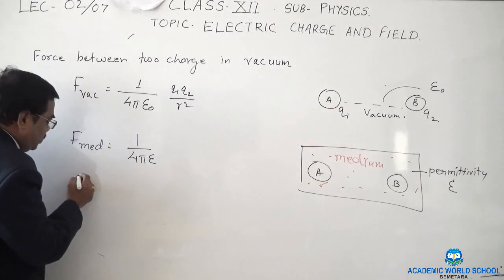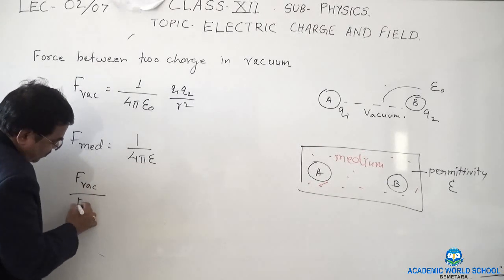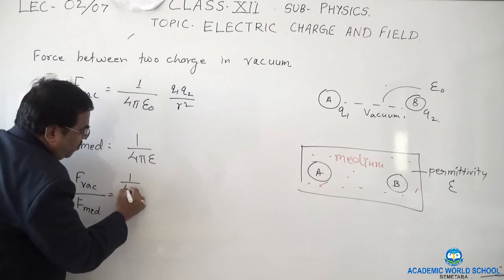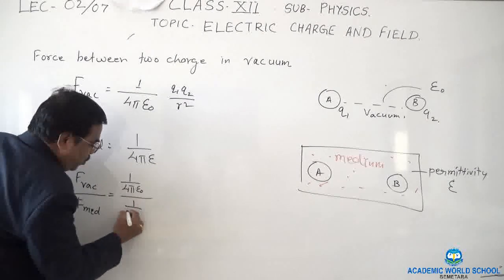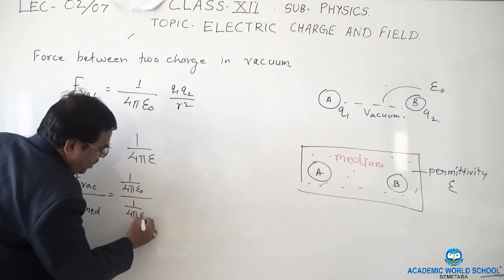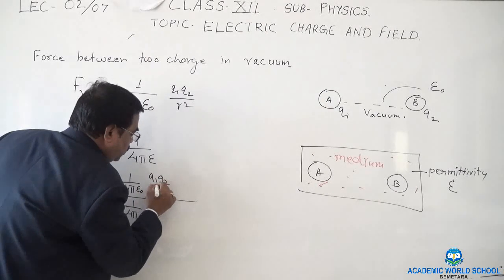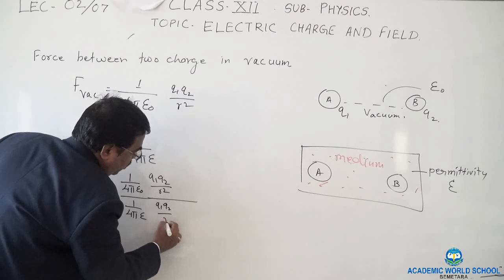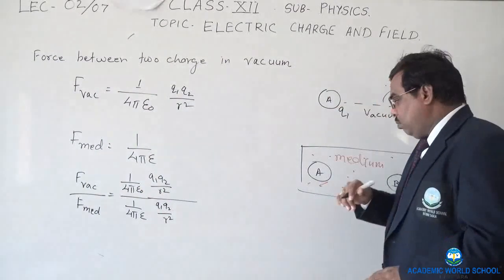Now the ratio F vacuum upon F medium is 1 upon 4 pi epsilon naught divided by 1 upon 4 pi epsilon, times Q1 Q2 upon R square over Q1 Q2 upon R square. See, other things are not changing here.